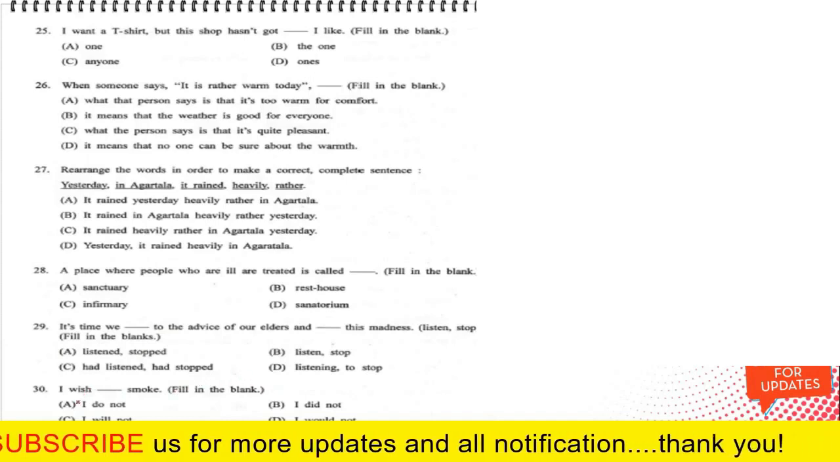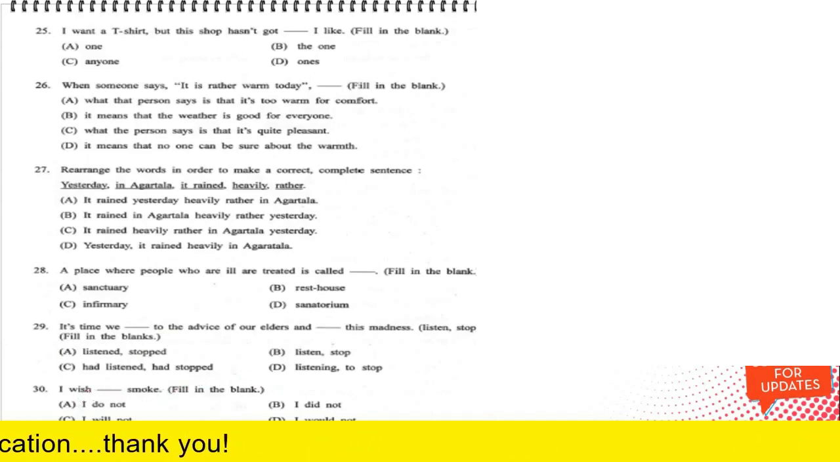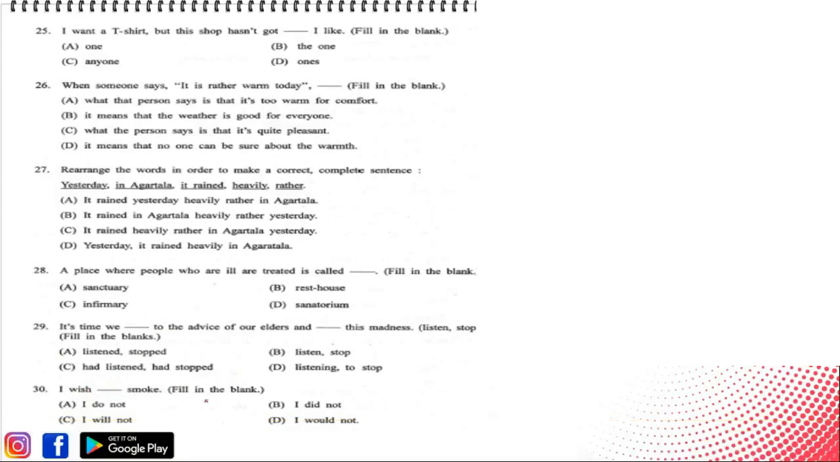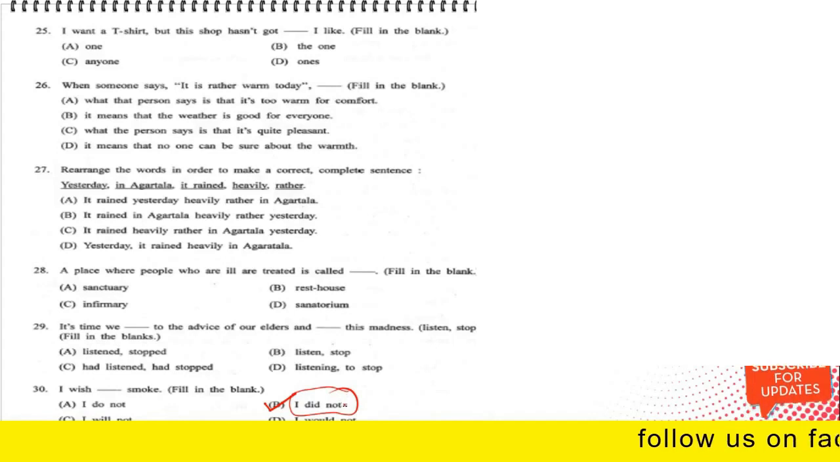Next, the last one: I wish blank smoke. Let's look at the options: I do not, I did not, I will not, and I would not. The correct answer would be I did not. I wish I did not smoke. It would be did not, because it is in the past form, because I have a wish. I have a wish that I had not started smoking. Because the action has started in the past, the whole sentence would be in the past.